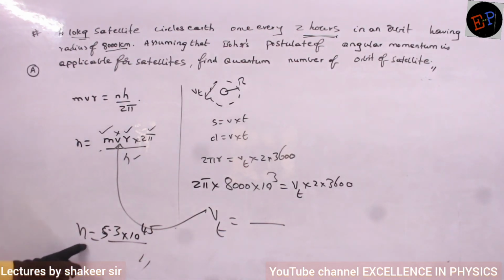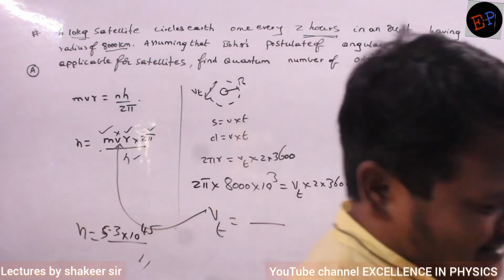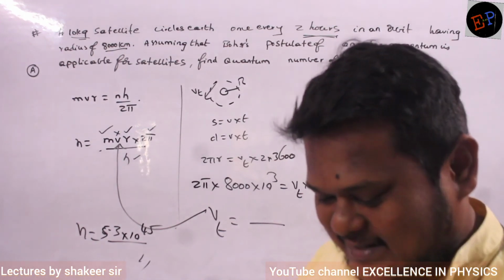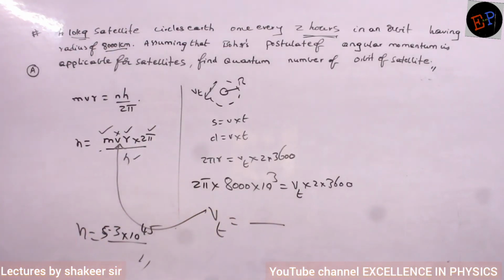So in this particular orbit, this satellite is rotating. Are you able to understand? Not the second orbit, third orbit, fourth orbit, or 10th orbit, but the 10 power 45th orbit.